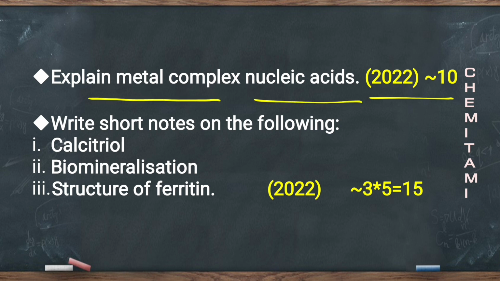मेटल कॉम्प्लेक्स न्यूक्लिक एसिड्स, और 15 मार्क का एक कंपलसरी क्वेश्चन था, write short notes on the following. First option was calcitriol. It is basically a medicine which is used to treat and prevent low levels of calcium and bone diseases. And the second option was biomineralisation, and the third was structure of ferritin.